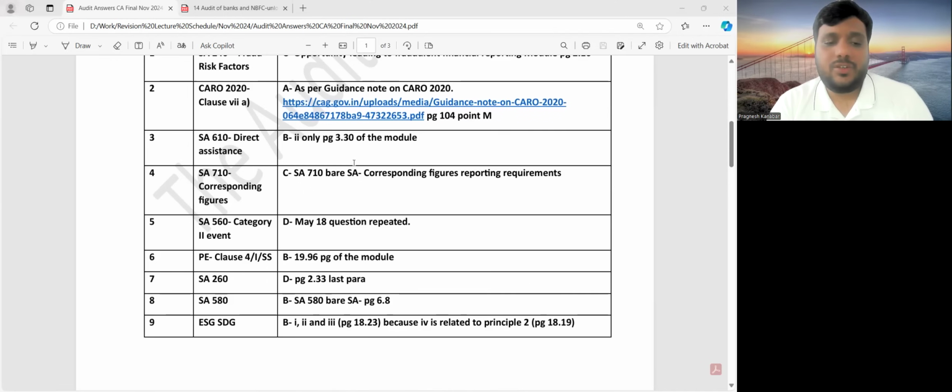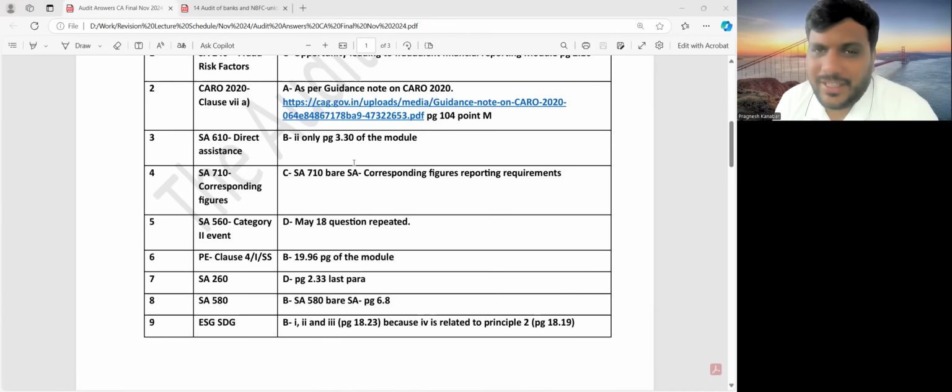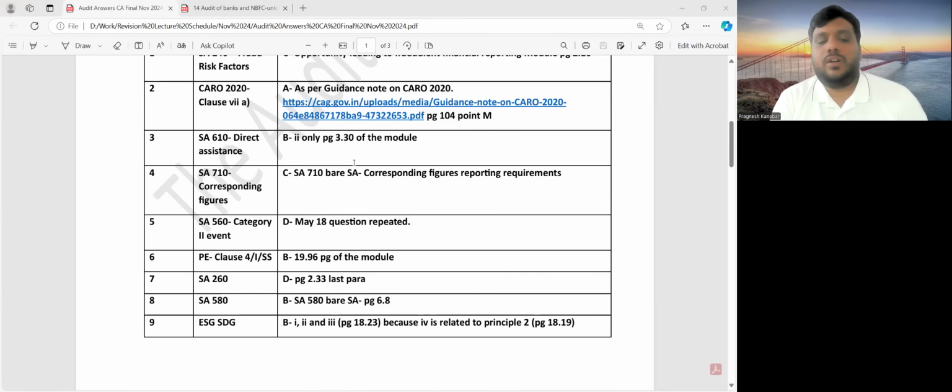All right, next question number 7. The CA's engagement partner wants to communicate. Which of this information is not to be communicated with those charged with governance? Look, if there is an uncorrected material misstatement, emphasis of matter, other matter, or material uncertainty, all of this will be communicated with those charged with governance. But if there are no key audit matters, then what are you going to communicate with those charged with governance? So that is why point D.